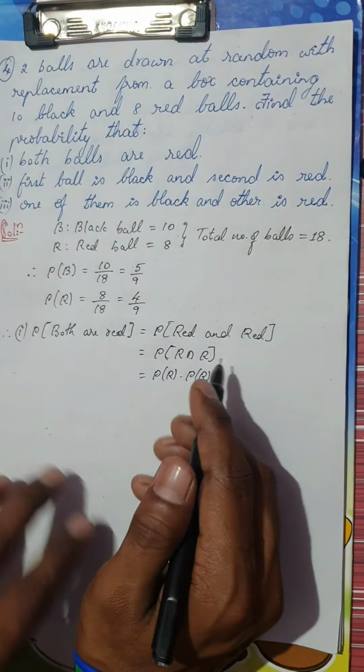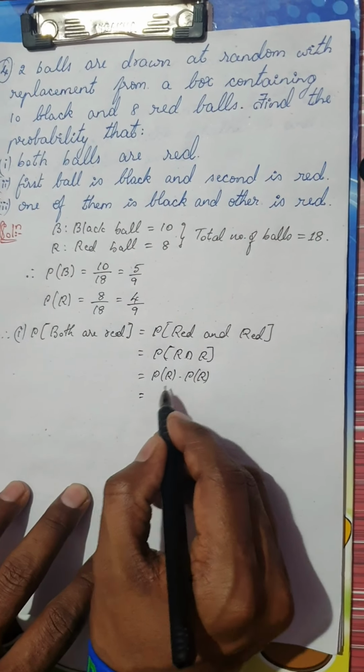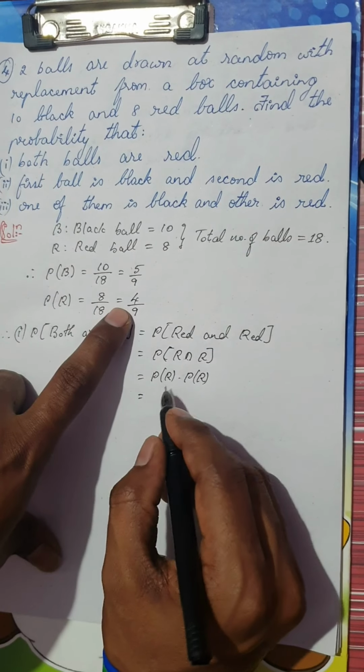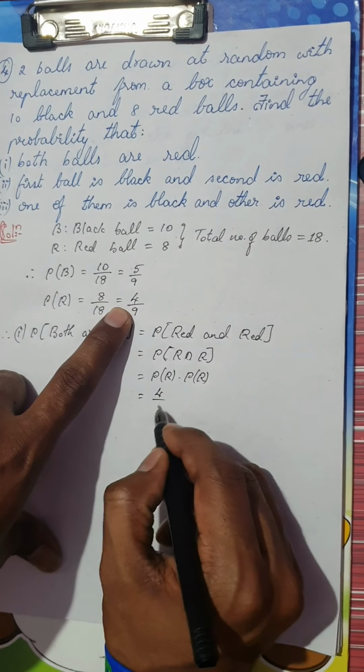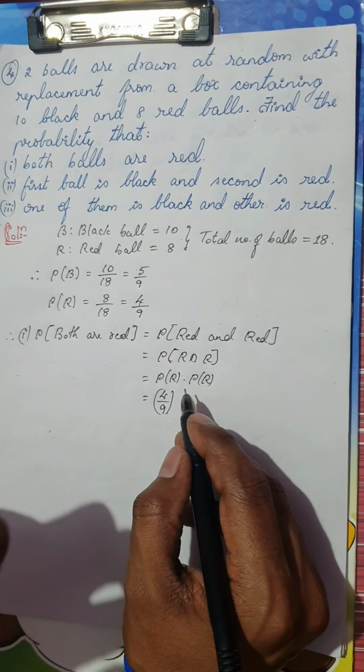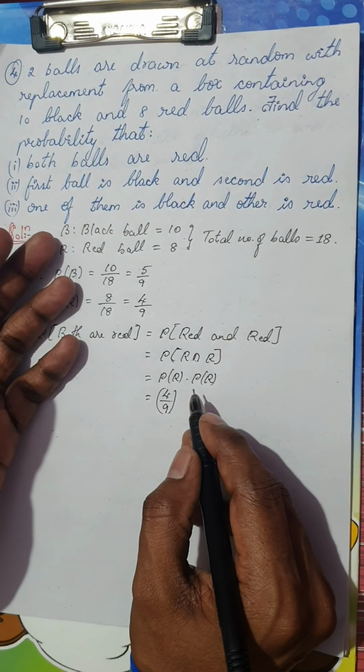Why I say, and one more thing is, remember, with replacement. Now look here, in the first case, if I have to select a red ball, you can see here, this is the probability of selecting a red ball, 4 by 9. Now remember, because I'm replacing the ball back, are you following?